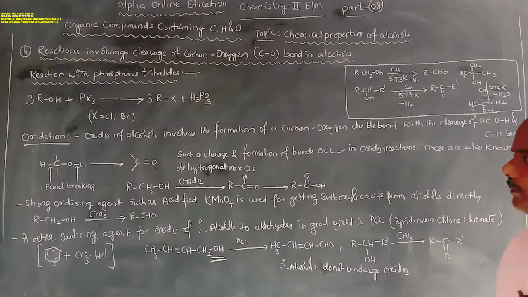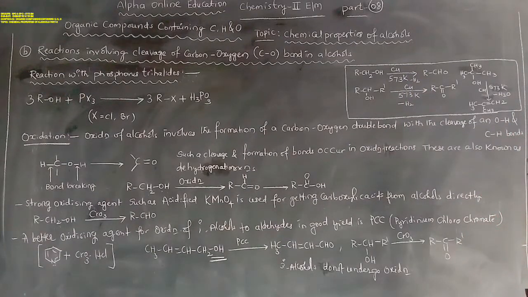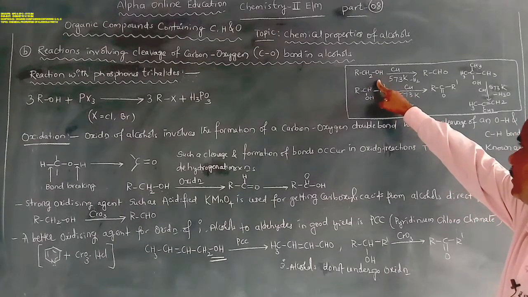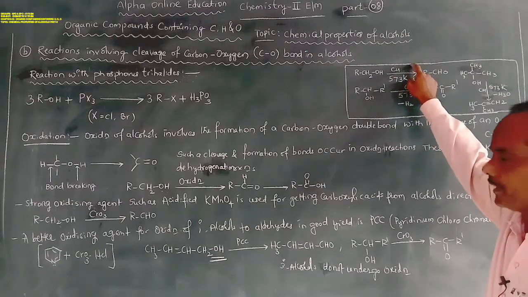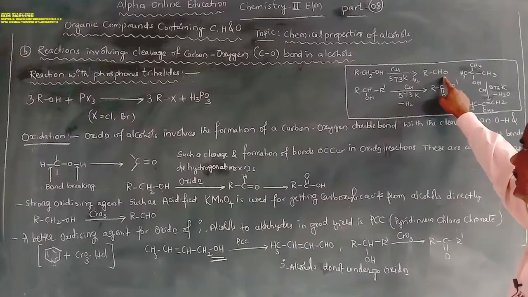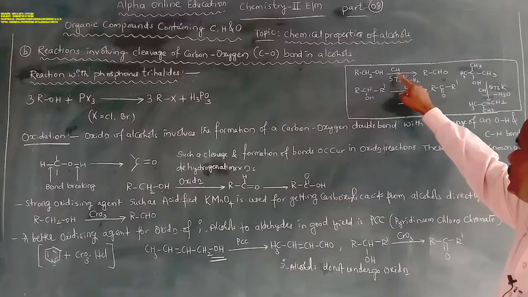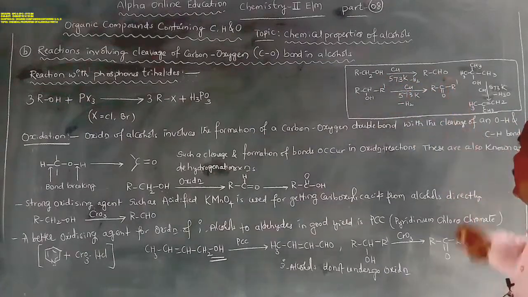Copper metal is also used as an oxidizing agent. When a primary alcohol is heated in presence of copper, an aldehyde is formed. Simply dehydrogenation takes place, removal of hydrogen takes place, then aldehyde is formed.